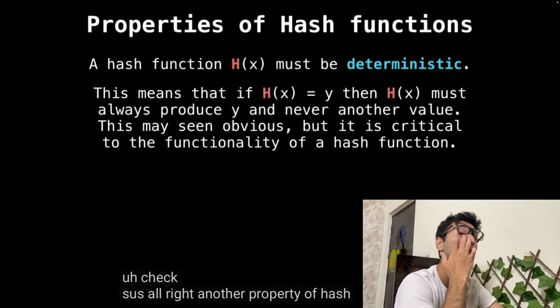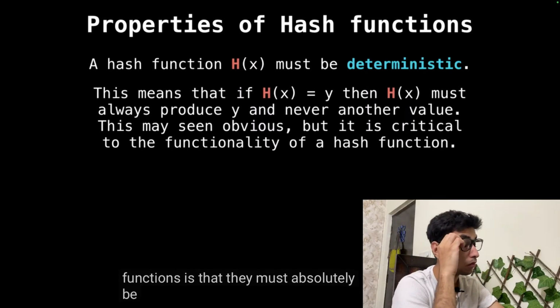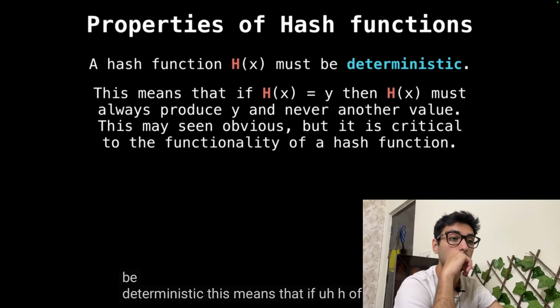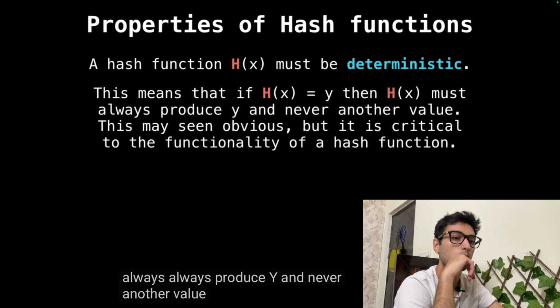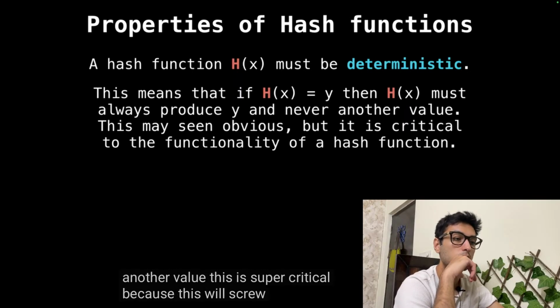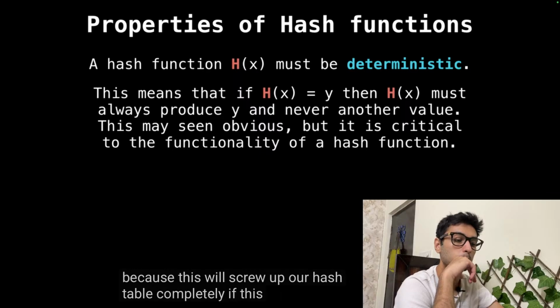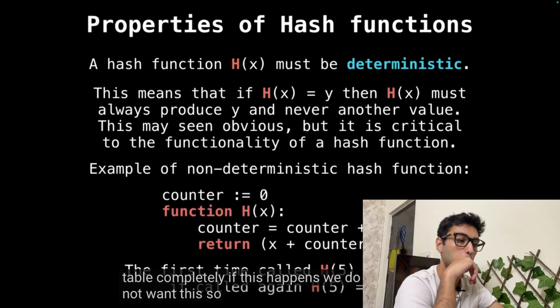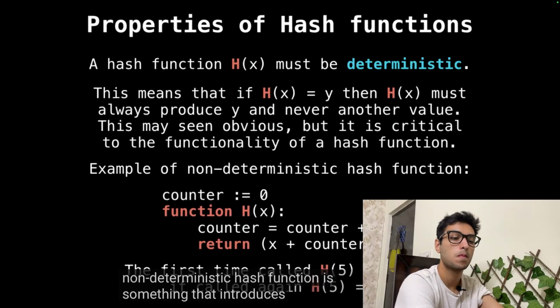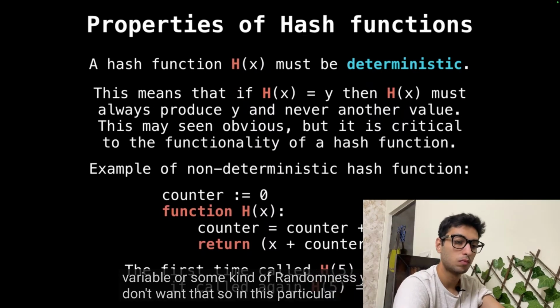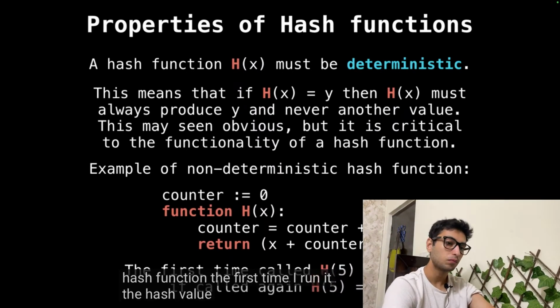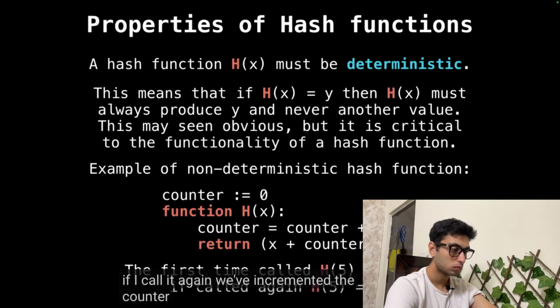All right, another property of hash functions is that they must absolutely be deterministic. This means that if h of x produces y, then h of x must always produce y and never another value. This is super critical because this will screw up our hash table completely if this happens. We do not want this. So an example of a non-deterministic hash function is something that introduces, say, a global variable or some kind of randomness. You don't want that. So in this particular hash function, the first time I run it, the hash value for 5 is 6, but then if I call it again, we've incremented the counter and now the hash value is 7.